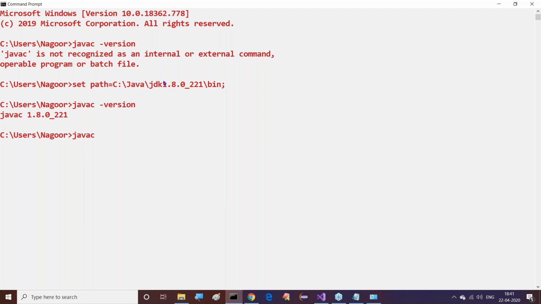What exactly is the point I'm telling you now? The point is javac. Whenever we use javac in the command prompt, the operating system will take that javac and search for it in our system. But at which location javac is available, we have to tell the operating system. To give that information, we have to set the path environment variable. Set path is equal to C:\Java\JDK1.8.0_221\bin that we provided. Is it clear? What is the requirement to set this path environment variable? Is my point clear?